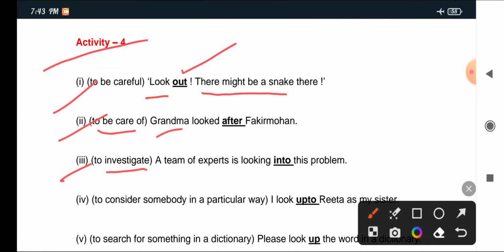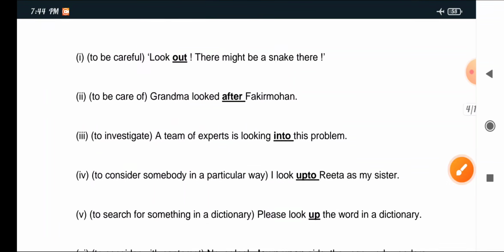Triple I: To investigate, look into. A team of experts is looking into this problem.